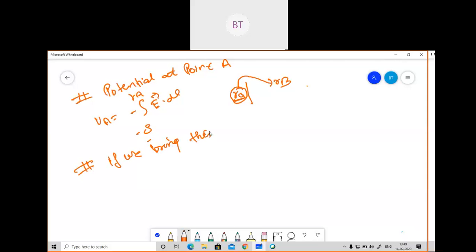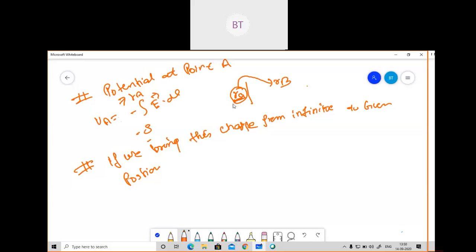If we bring this charge from infinity to a given position, see, this limit is our given position. We do not know how RA came here.